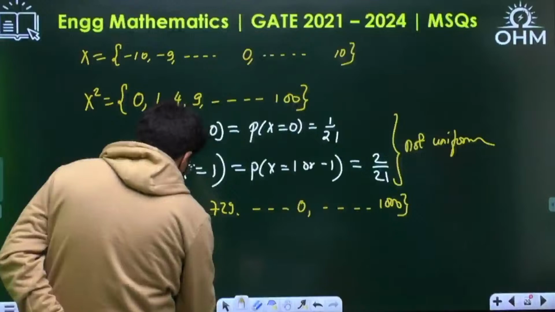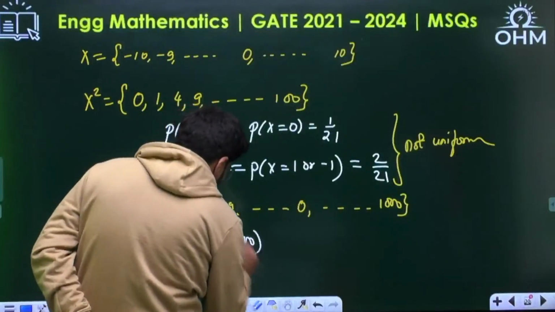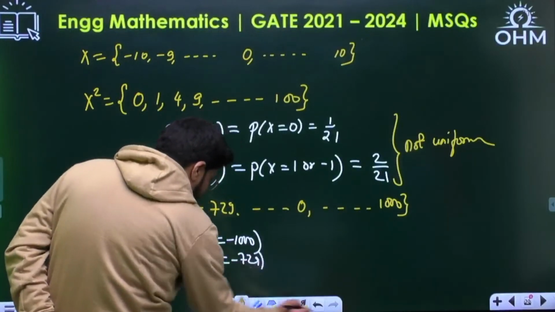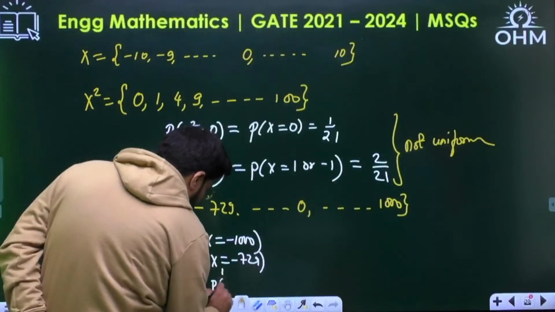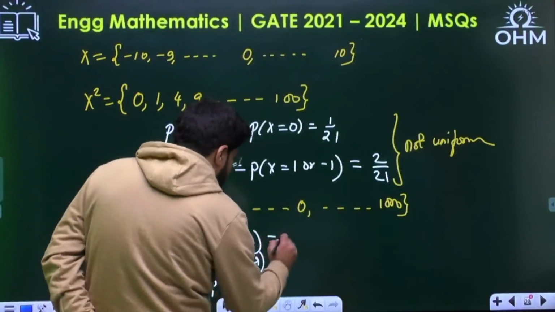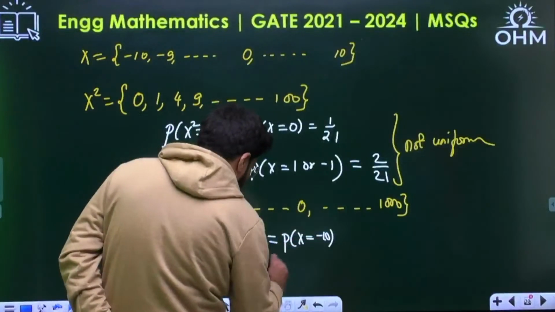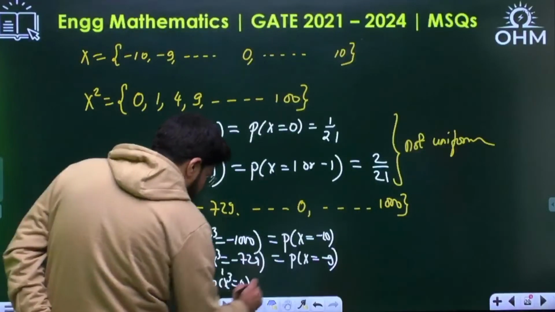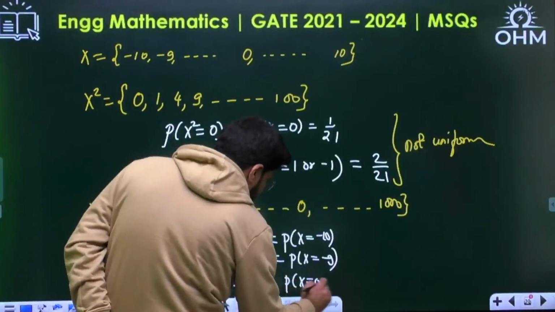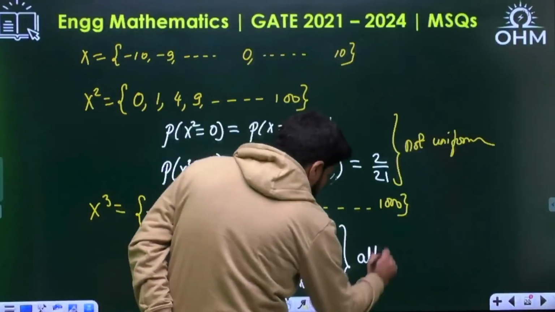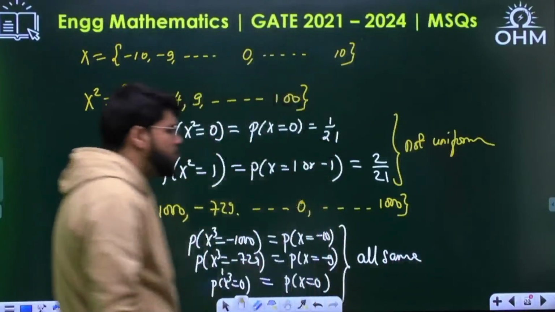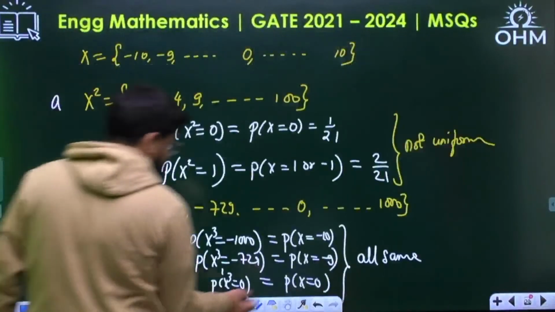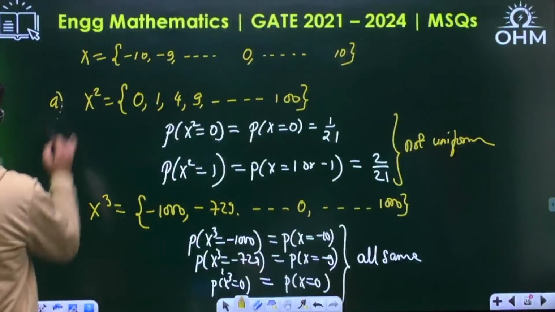Probability that x cube equals -1000, probability that x cube equals -729, and like that, probability that x cube equals 0. So x cube equal to -1000 corresponds to only one event, x equal to -10. This corresponds to -9. This is x cube actually. Probability x cube equal to 0 means probability x equal to 0, and these are all the same. These are all same, means uniform. So x cube is uniform.